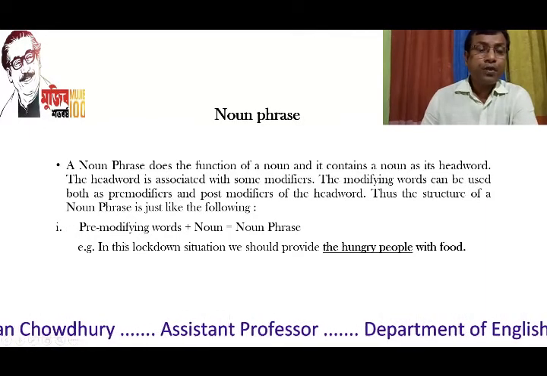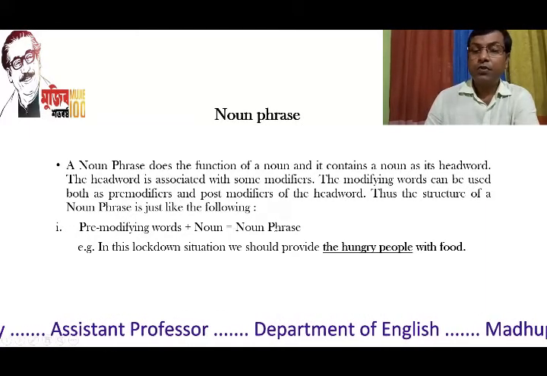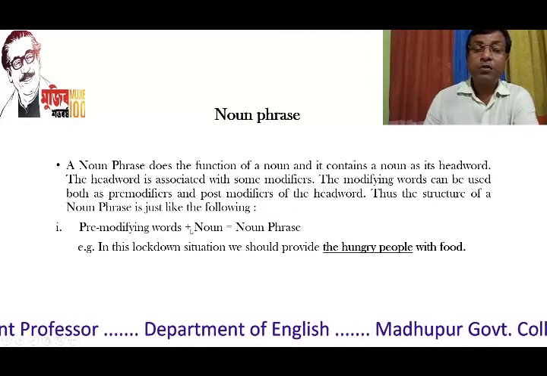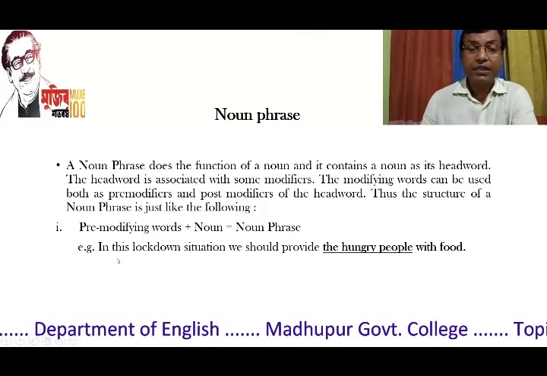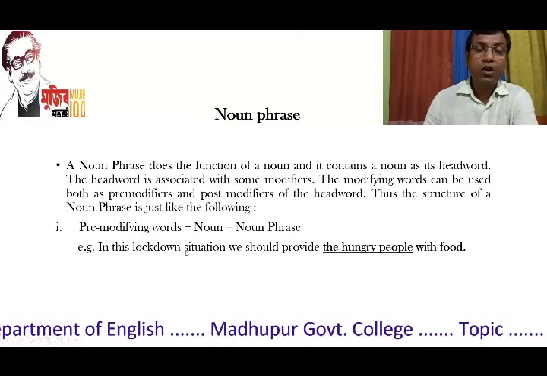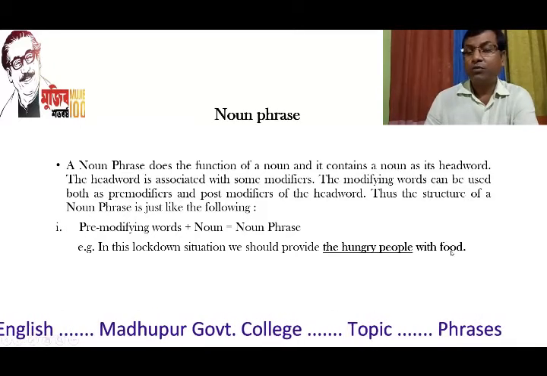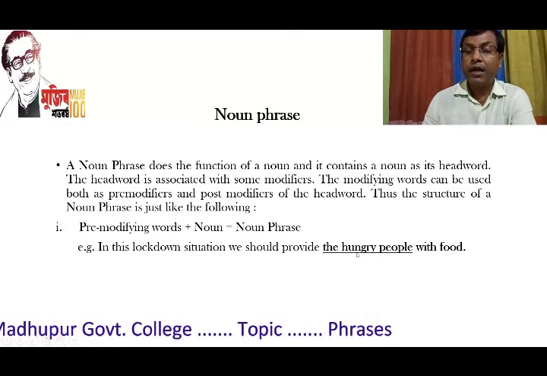Number 1, pre-modifying words plus noun is equal to noun phrase. So, pre-modifying words means when modifiers come before the noun. As you see in this example, in this lockdown situation, we should provide the hungry people with food. If you look at the underlined part, the hungry people.